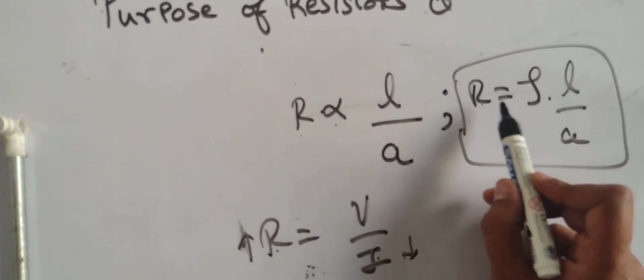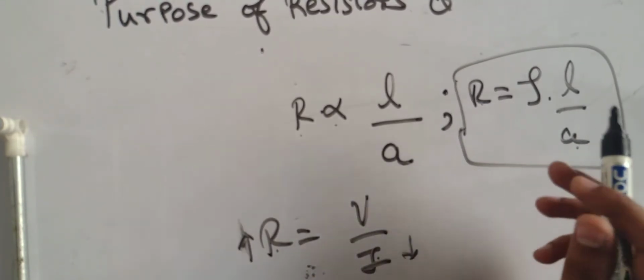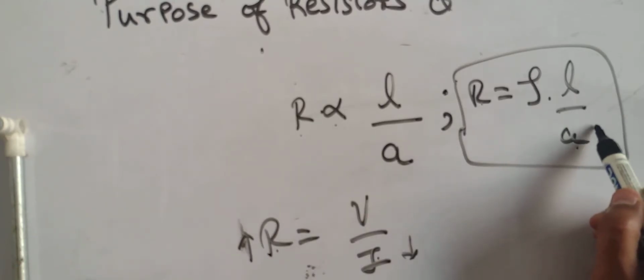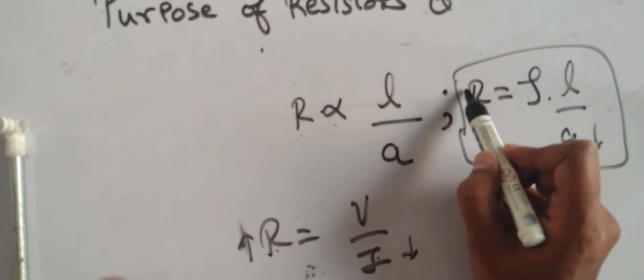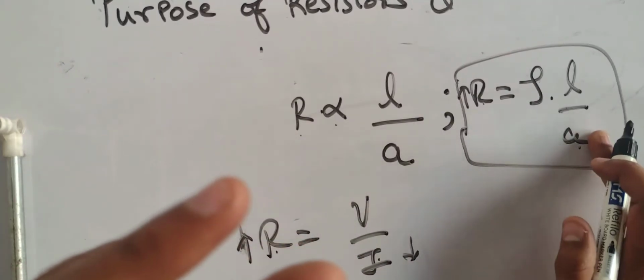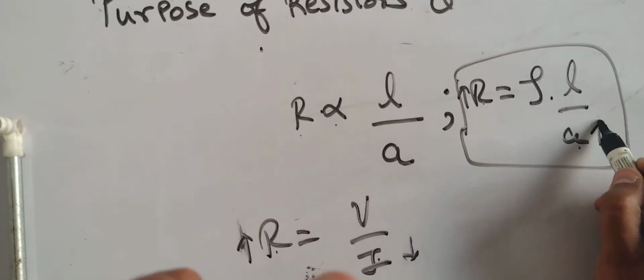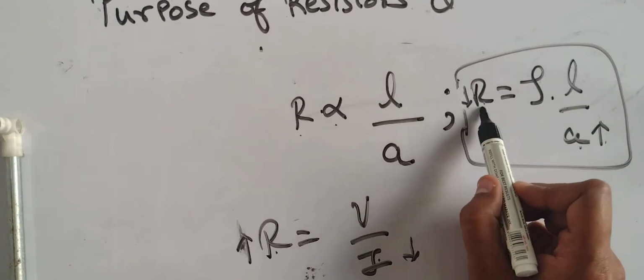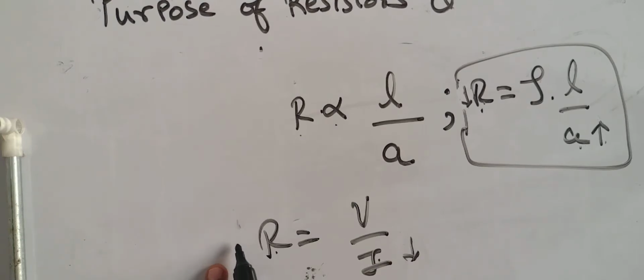See, current is also inversely proportional to the cross sectional area. That's why wires are made thin. If the wire is thin, it means what? The cross sectional area is less and resistance will be more. If we have a thick wire, the cross sectional area will be more and resistance will be less. If the resistance is less, understand this, who will be more? Current will be more. Getting it?